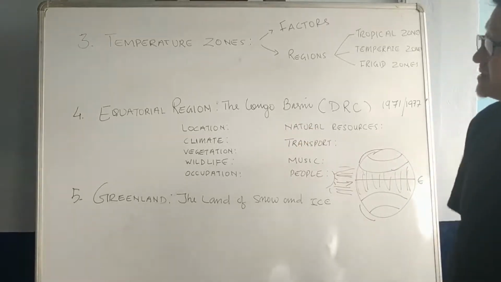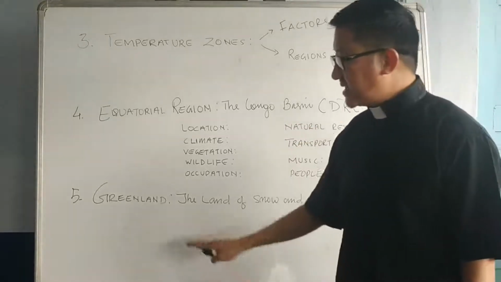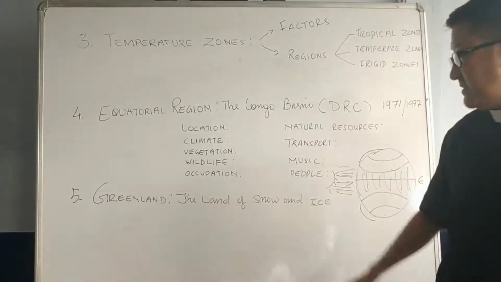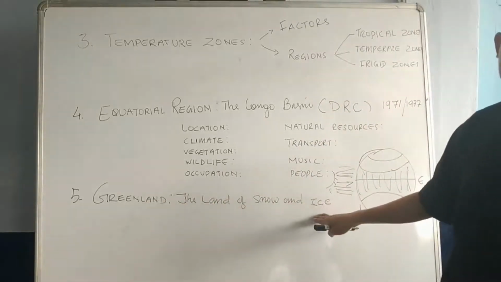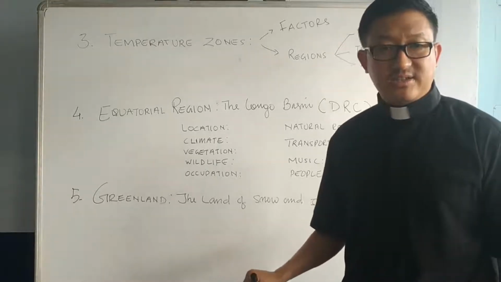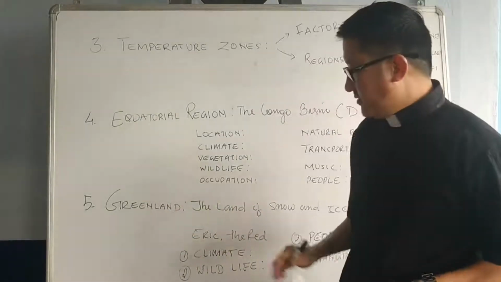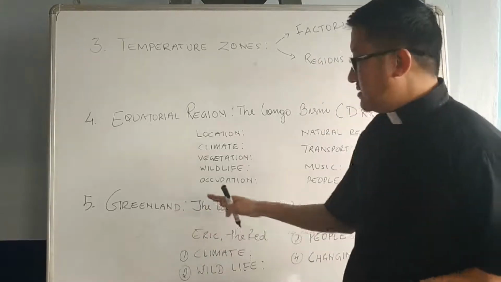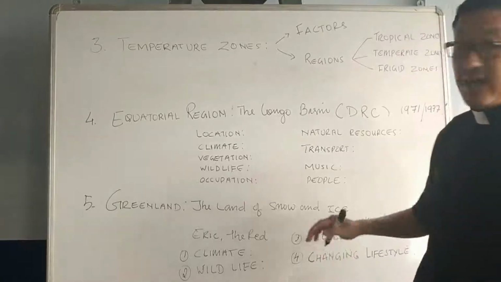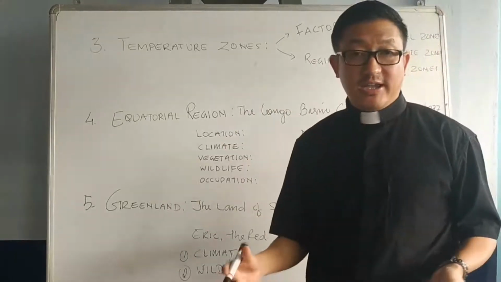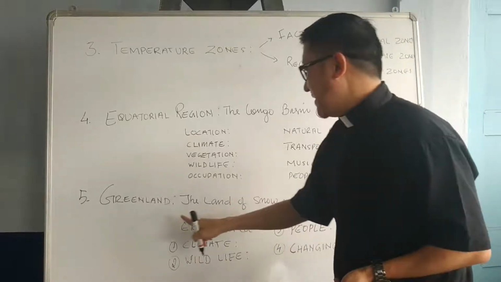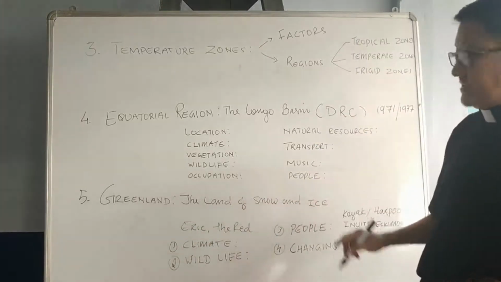Alright, now another topic that we will study is the last chapter, that is the Greenland, the land of snow and ice. Recently I have finished this chapter. Let us revise this. Now in this chapter we studied where this Greenland falls. Okay, I showed you the globe also, and I noted where this particular country falls. So Greenland, the land of snow and ice.